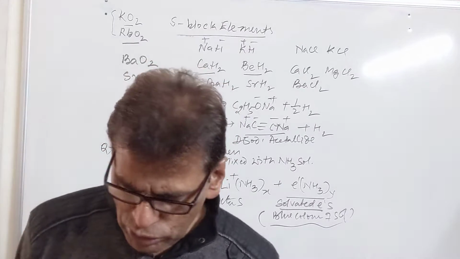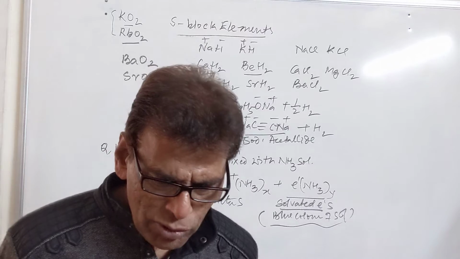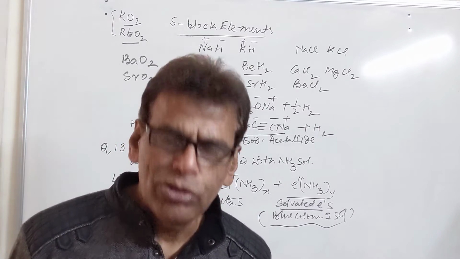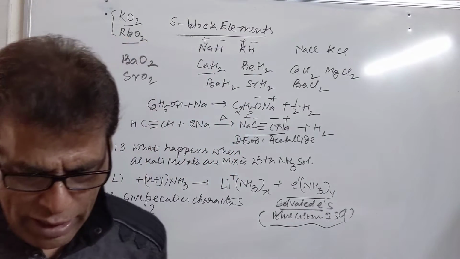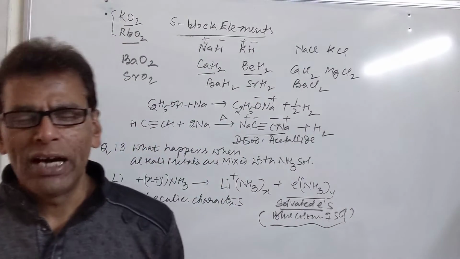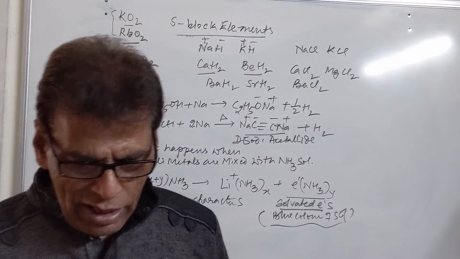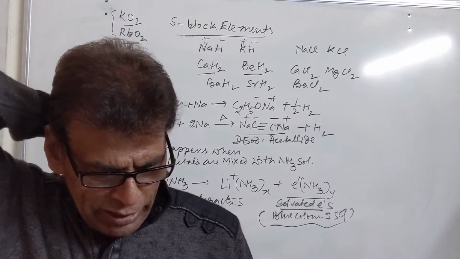Now, what are the uses of lithium? Lithium is used in the purification of copper and nickel metal. It is also used in the preparation of vitamin A. It is a good reducing agent. Its compound lithium aluminum hydride is used as a reducing agent in organic chemistry. LiOH is also used as a lubricant.